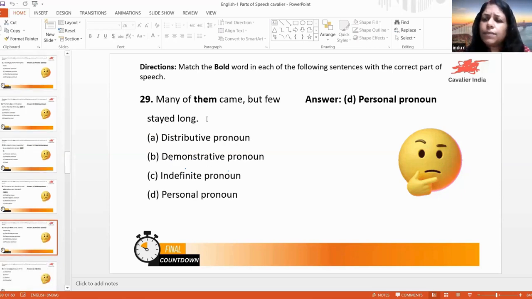Many. What is many? Have you heard anywhere? Both, few, many, others, several. They are called pronouns. That is plural indefinite pronoun. So many is a plural indefinite pronoun. Them here will be the object. Came is the verb. But is a conjunction.